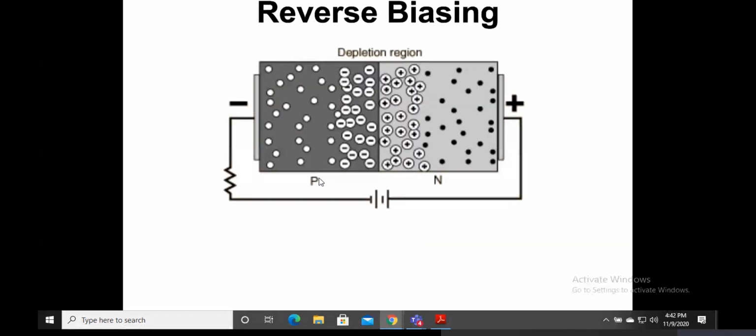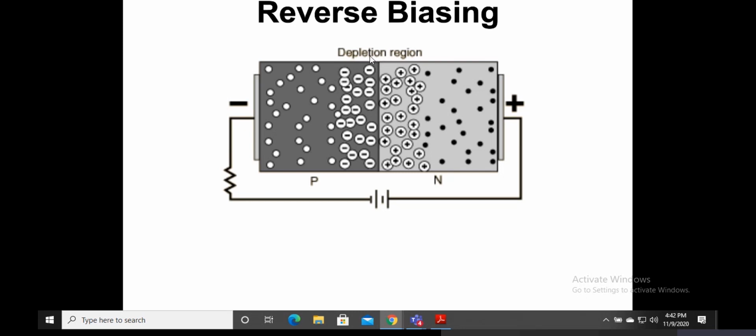So this is what happens in a PN junction. When we do reverse biasing, the battery is reversed now. I'm just reversing the battery such that the negative terminal of the battery is now connected to my P type and the positive terminal is connected to my N type. In all the cases, there is this depletion region.